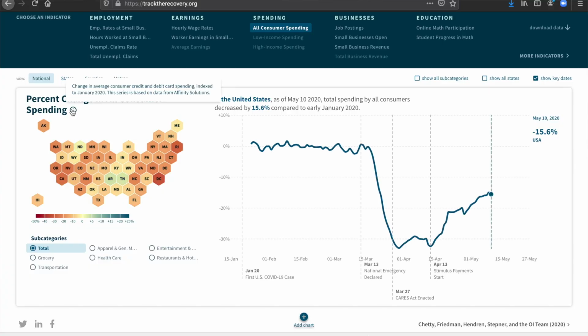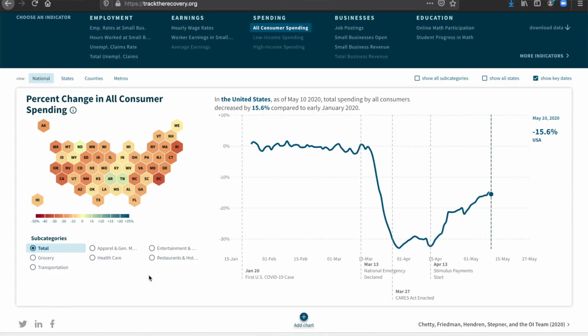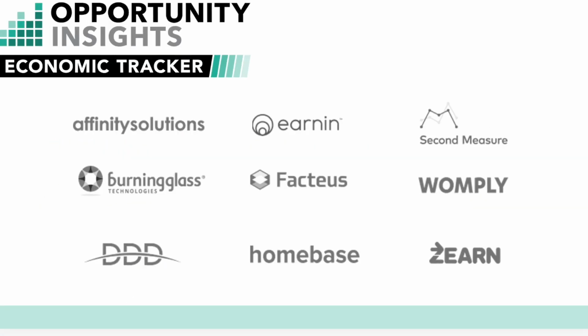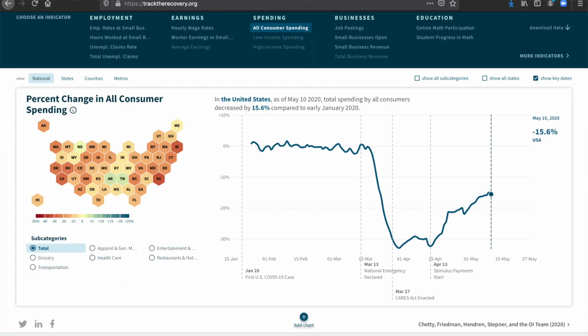To better understand this tool's functionality and to see how our economy is faring, let's start by looking at consumer spending. Specifically, we're looking at the change in average consumer credit and debit card spending compared to the beginning of the year. And this series is based on data from our partner, Affinity Solutions. To learn more about the data used in all of these series, you can look at the bottom of the screen to see who our partners are, and you can click on the link to learn more about their company and the data they're providing.